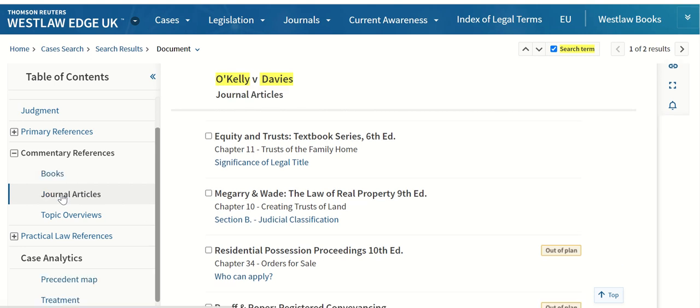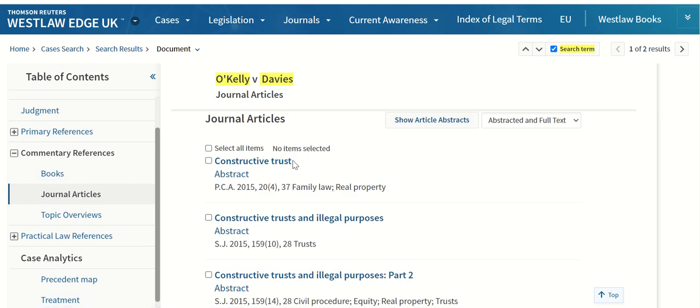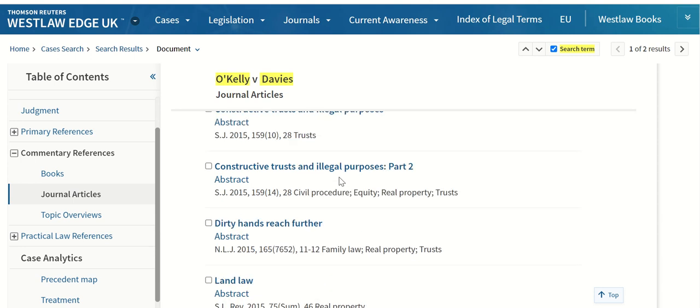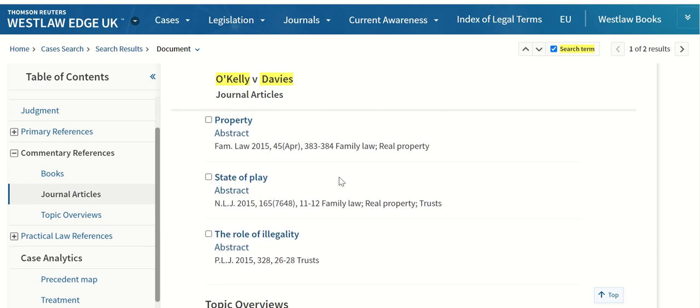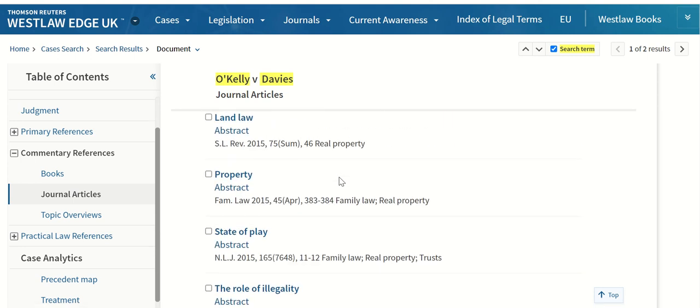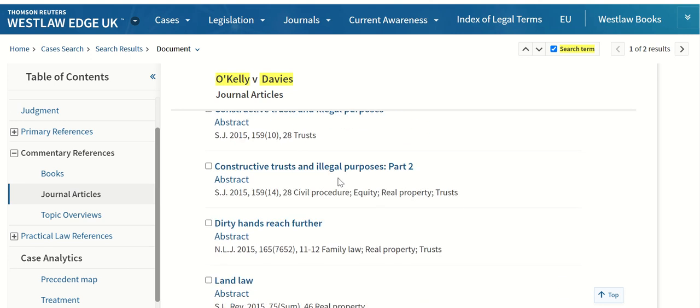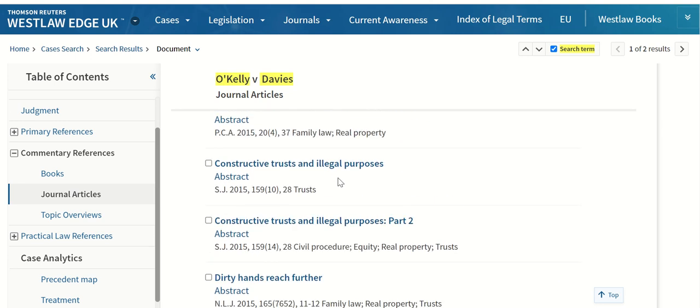If we go to journal articles, you'll see that there's journal articles on constructive trusts, which this case was all about, the O'Kelly Davis case. So you can see here quickly we've got a number of different journal articles that you can access, and these will be discussing that case in context of the case law.